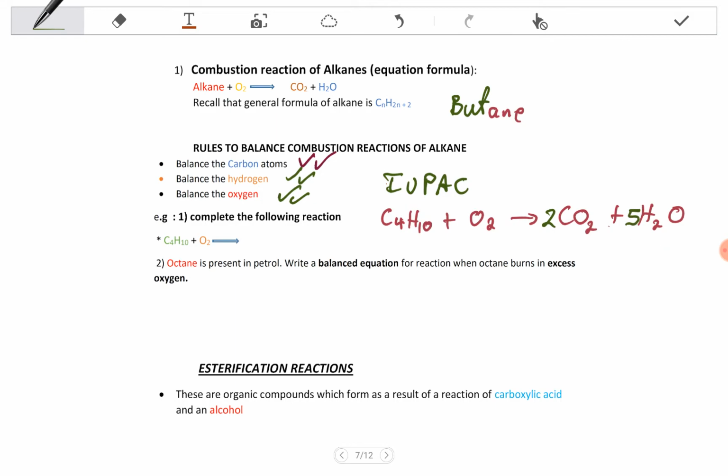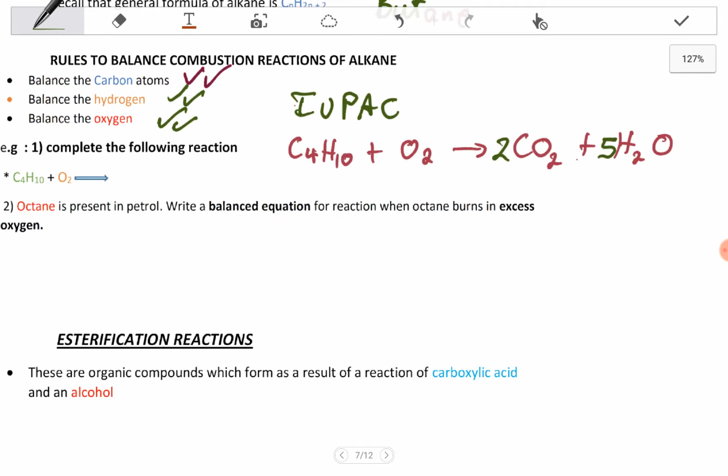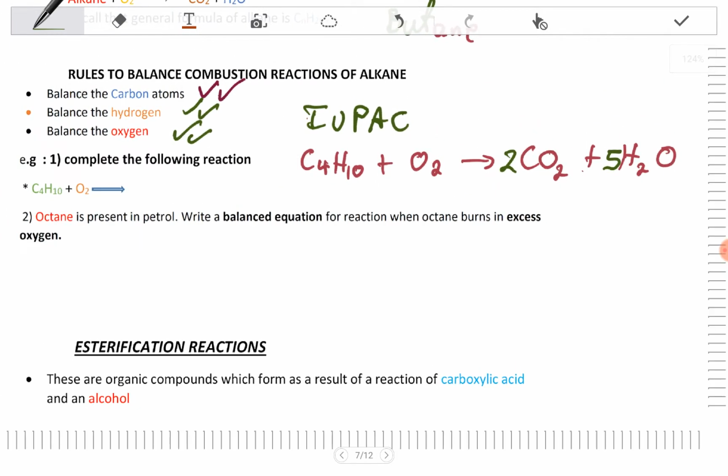Okay, so we come to oxygen. So oxygen, we are going to have this, which is 4, plus this, which is going to be 4 plus 5, which is 9. So we are going to have 9 oxygen on the other side. So to balance that, it's going to be hard. Why? Because here you have 4 plus 5, which is 9. So this is an odd number, and here you have 2. So this actually is an even number.